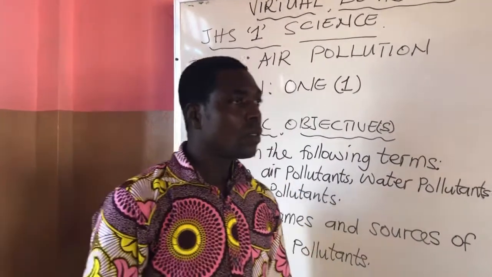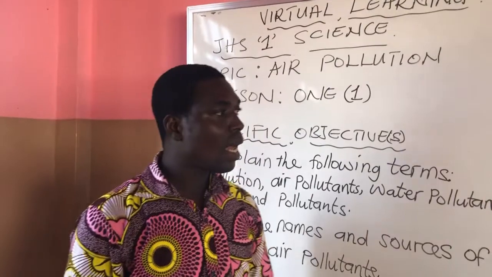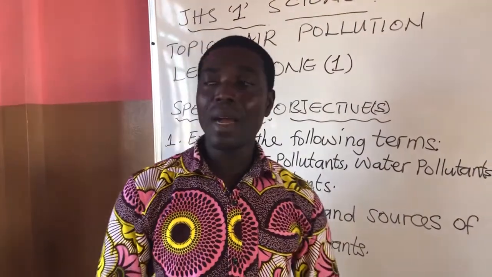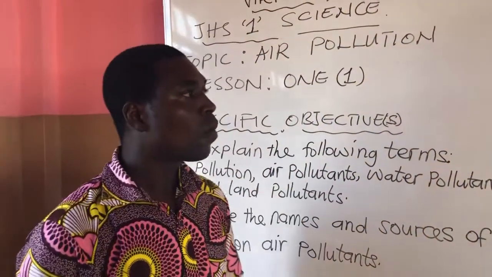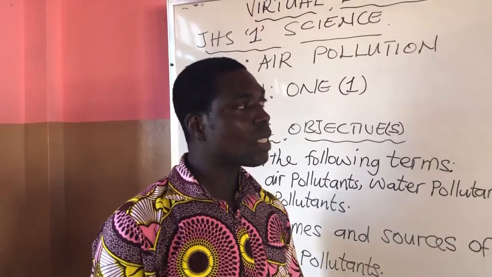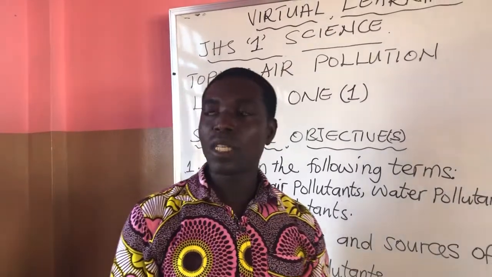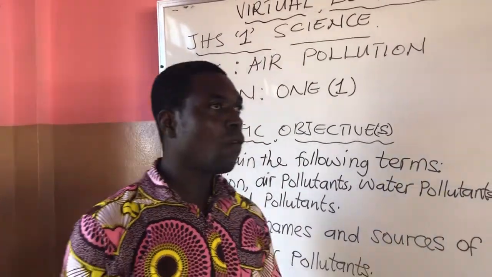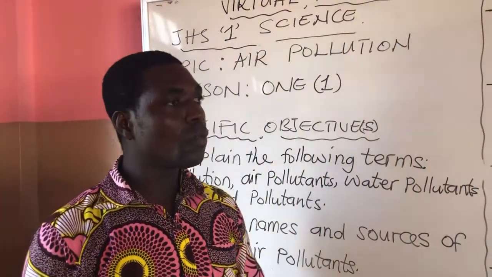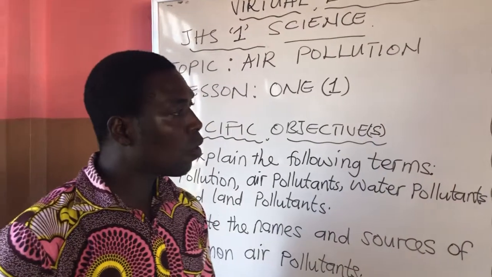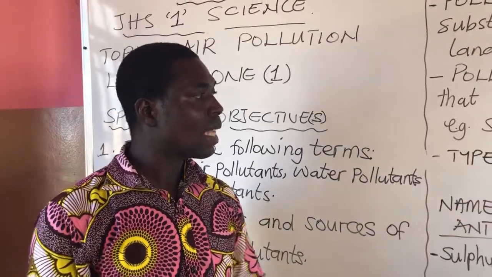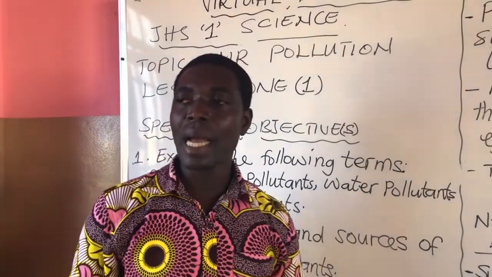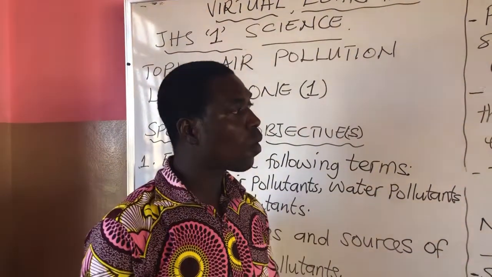I hope you are taking good care of yourselves and making sure that you don't pollute the environment. You can see that our environment is full of pollution or pollutants. Pollutants are things that pollute the environment. There's smoke everywhere, smoke from car exhaust, burning of wood from other places, and also production of foodstuffs and other materials from factories. All these materials release pollutants into the atmosphere, which cause pollution.